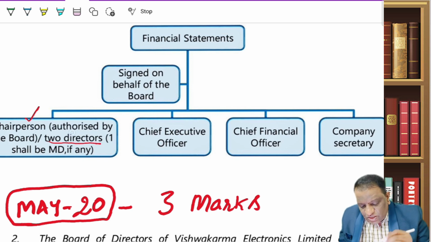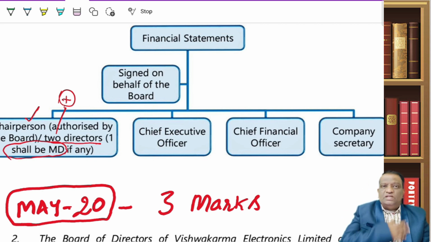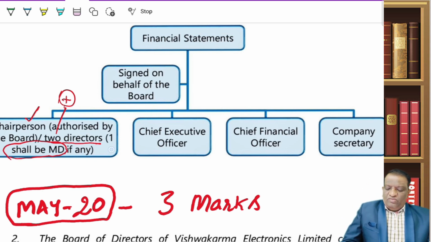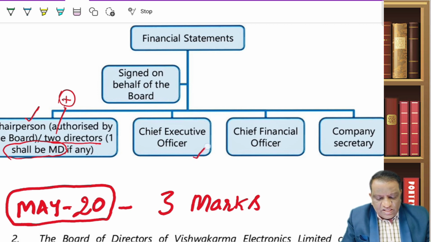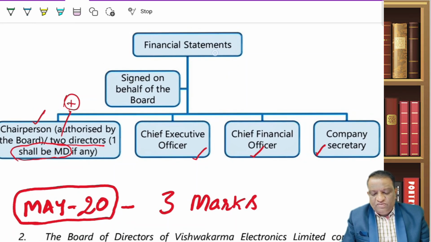Among 2 directors, this is what is most important for you: one shall be the managing director, and the other person can be anybody else. Along with them, the CEO will sign, the CFO will sign, and the company secretary will sign. So I summarize again. The financial statements will have to be signed by the chairperson if authorized by the board of directors.